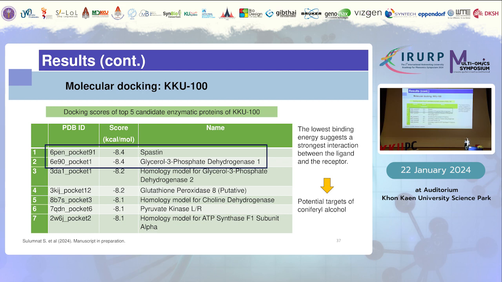And as you can see here, the top 2, which are spastin and glycerol-3-phosphate dehydrogenase 1, have a binding score of -8.4. So the lowest binding energy suggests the strongest interaction between the ligand and the receptor, and that results in potential targets of coniferyl alcohol, as we can observe from this experiment.